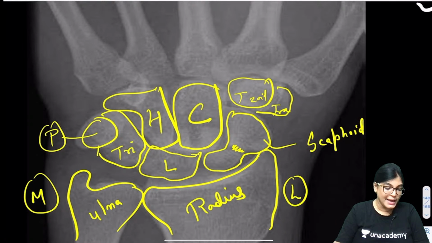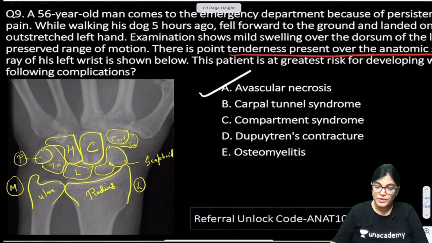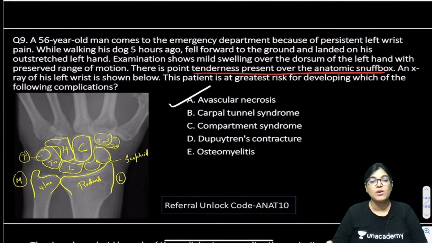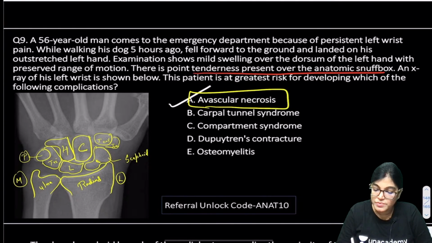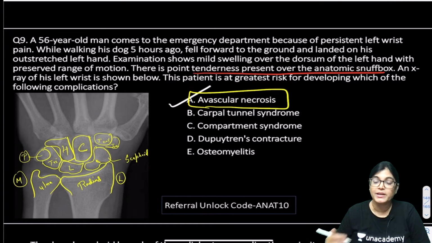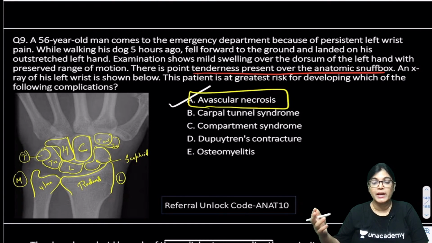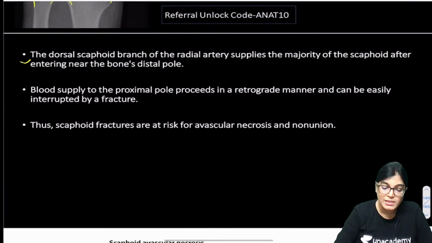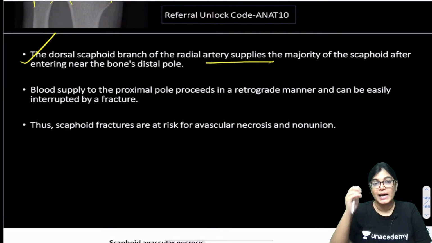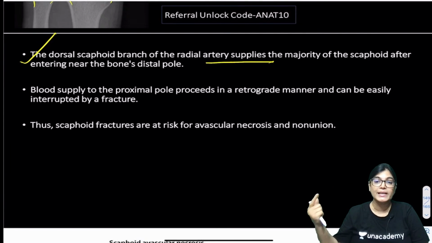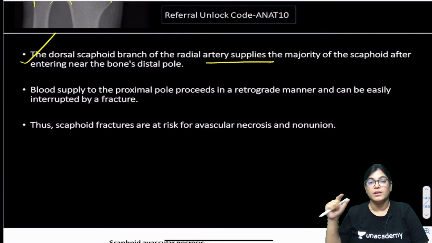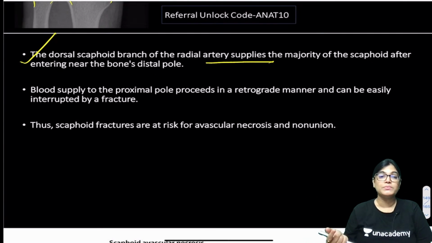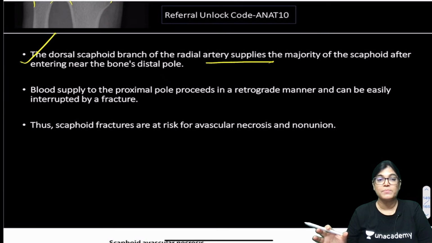Now, why is the answer avascular necrosis? The fracture of the scaphoid carpal bone is related with avascular necrosis due to its peculiar blood supply, so let me explain that. The dorsal scaphoid branch of the radial artery supplies the majority of the scaphoid bone. This is the major source of blood supply to the scaphoid bone.